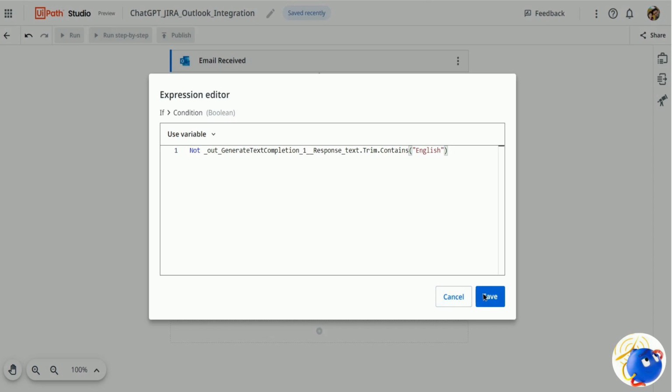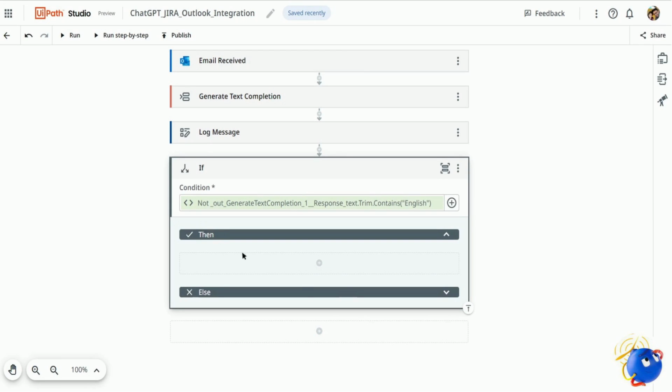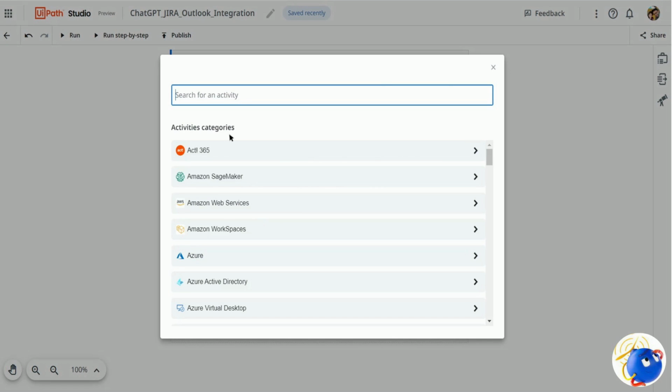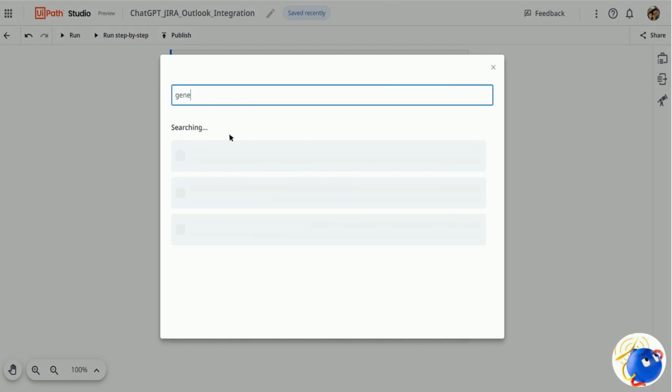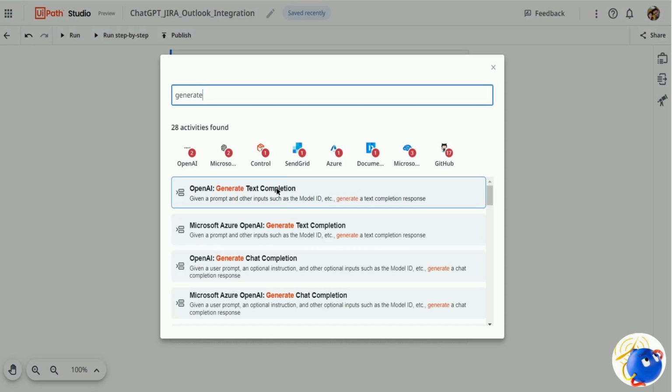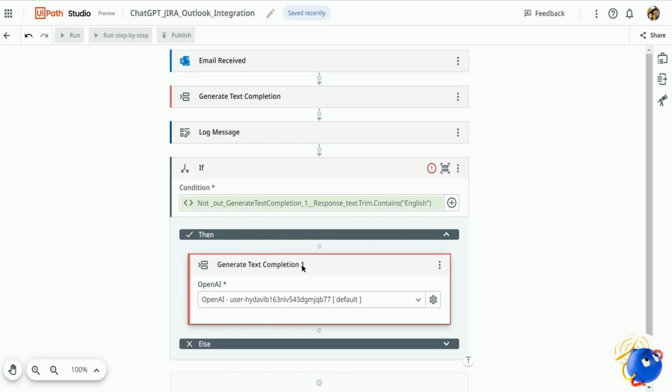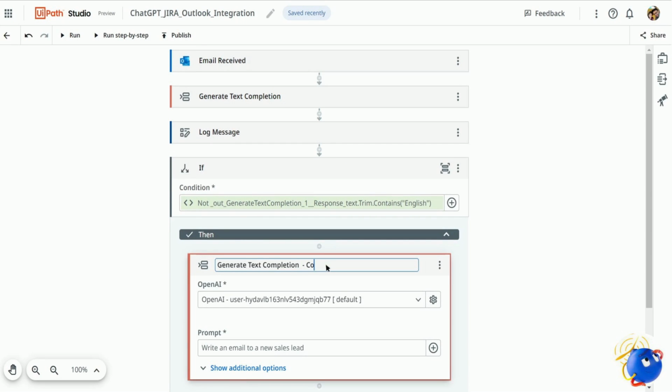I've added not, so it will return false if it is English or true if it is not English. And I'll add one more activity here, generate text completion, and if the language is not English, it will convert that into the English language.